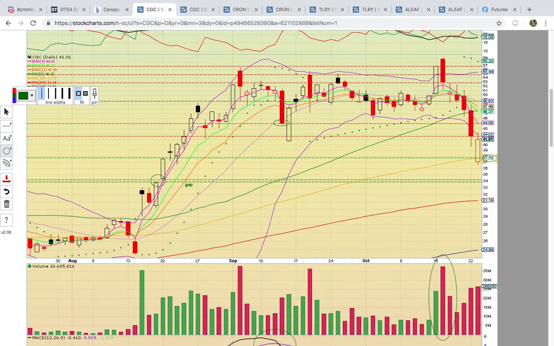Right now the candles are working their way back into the bands. The big resistance levels to break are going to be the closing price here on the 22nd. It needs to get above that level, and then it's all about EMA4 here. EMA4 at 44 is lined up with the close from back here in September, the low close, and so that's going to be a big resistance level to break. Fail to break EMA4, and that's going to signal the bears are still in control and more downside risk. Okay, once EMA4 turns back into support, that's when it could head higher and possibly test that 50-day simple moving average.